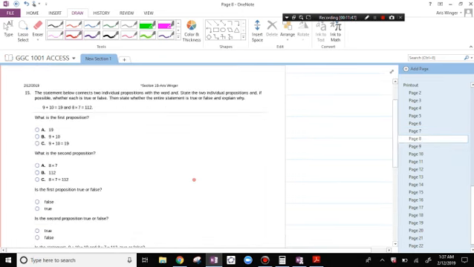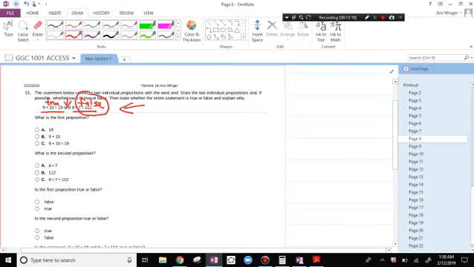The entire statement below connects two individual propositions with the word and. State the two individual propositions and, if possible, whether each is true or false. Then state whether the entire statement is true or false and explain why. 9 plus 10 is 19. That's true, and that's P. 8 times 7 is 56, and that is not 112. So that one is false. This whole thing is going to be false because one of the statements is false and it's an and statement.